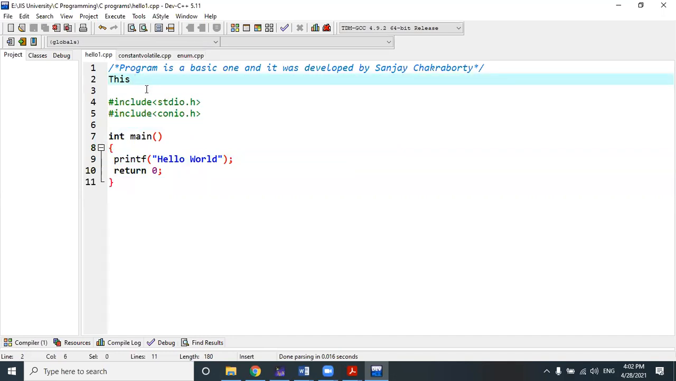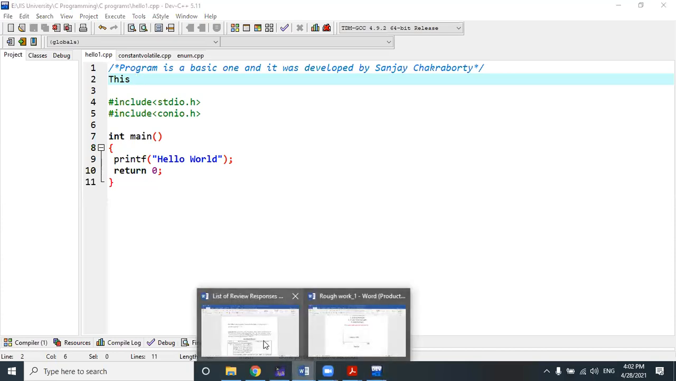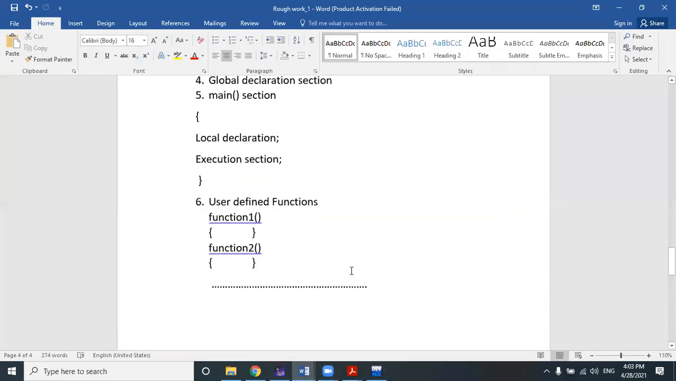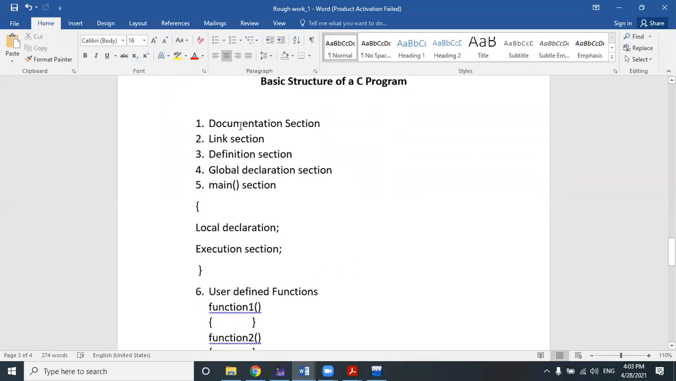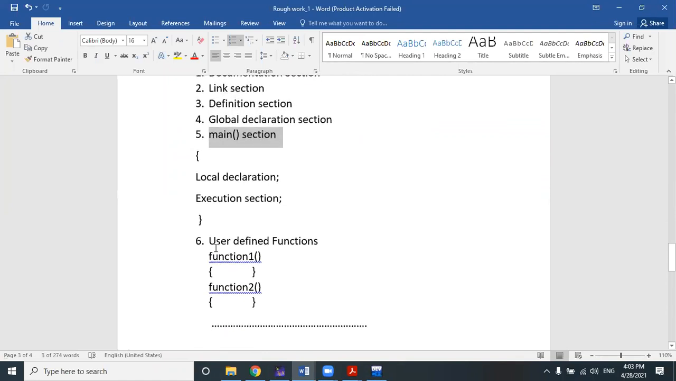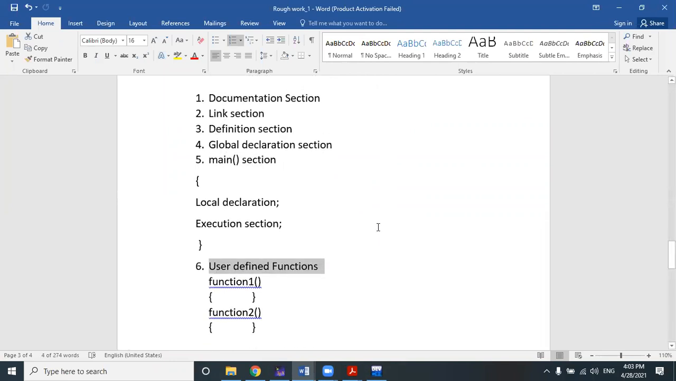Now the second thing is that if you remember, I divided the basic structure of a C program into these common sections. In the last class I discussed it: documentation section, link section, definition section, global declaration section, main section, then user defined function section. Here in this program, I am mainly discussing the documentation section, link section, and main section, these three sections only.